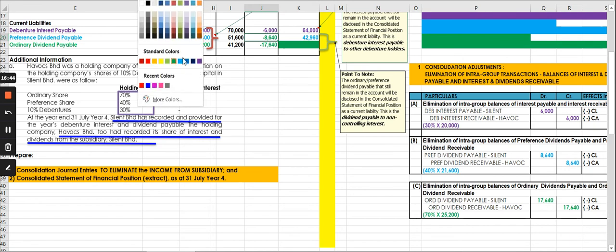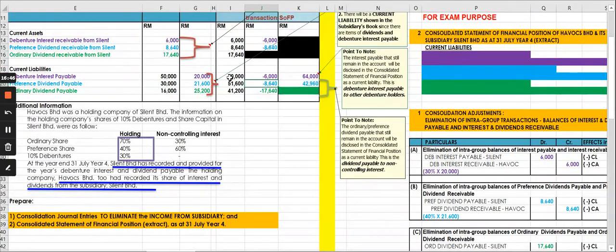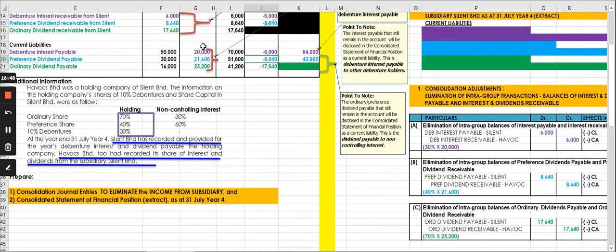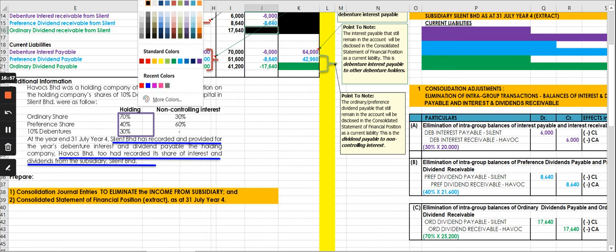Just change the color, there was some mistake just now. Okay, correct. You should also be doing it up here, which is to credit the asset account.